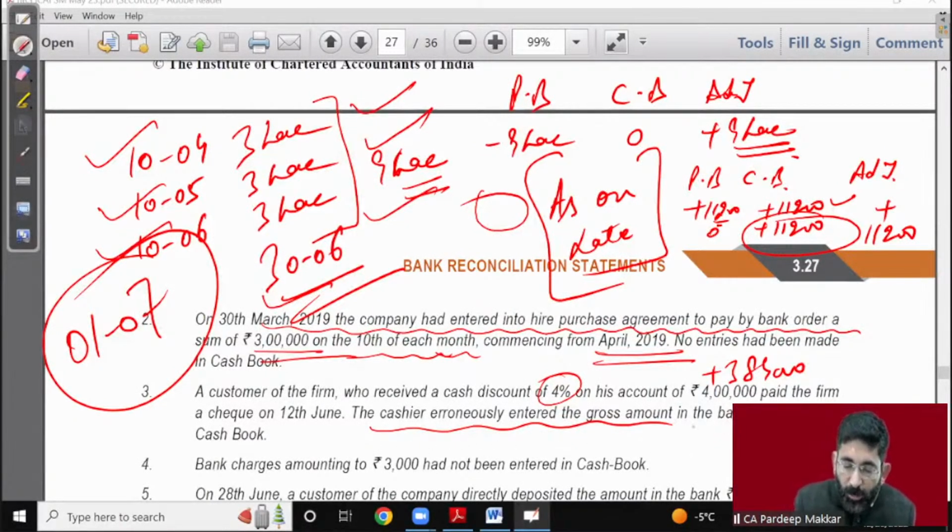So in cash book, we have wrongly entered it with rupees 4 lakh. So that means we have added 16,000 excess. So whatever we have done, bank will also do the same. So due to that reason, 16,000 will be added in BRS.